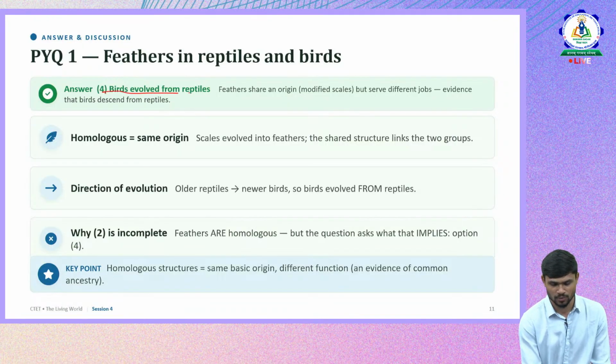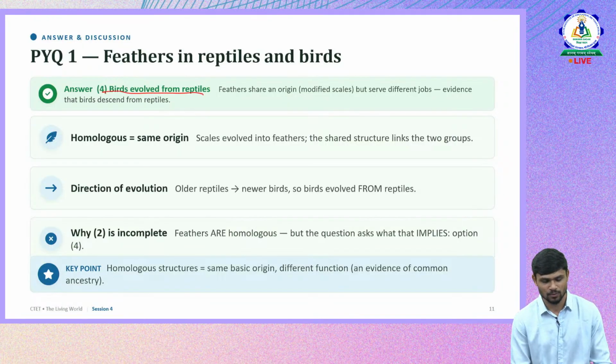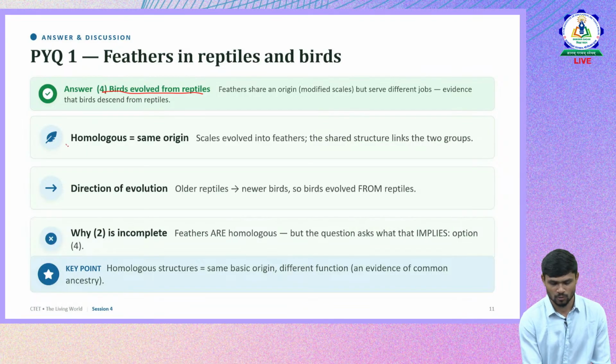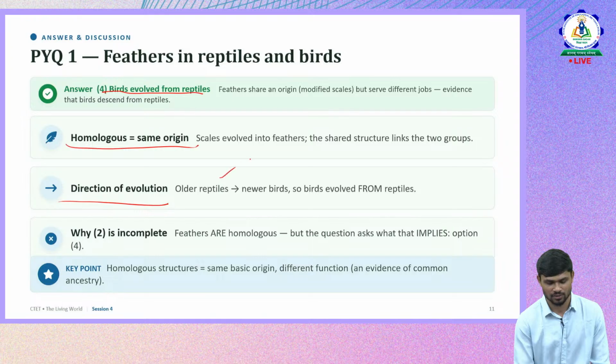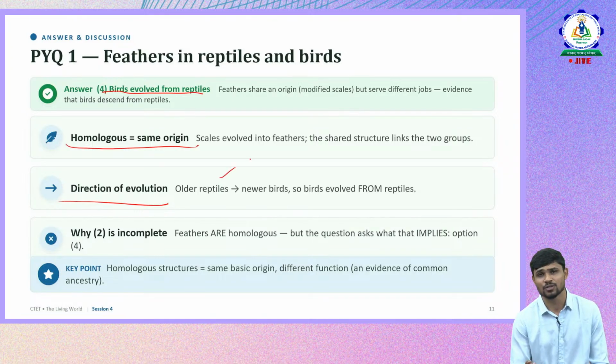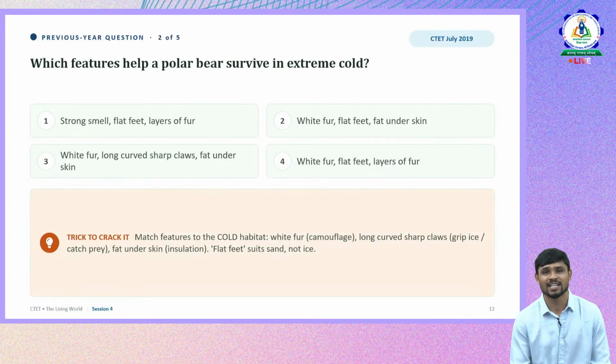So I hope you understood. Next we'll move forward with homologous, same origin; we should focus more on the direction of it. We discussed why the other options are wrong already, so let us not focus on the discussion again. We'll move forward to the next question.